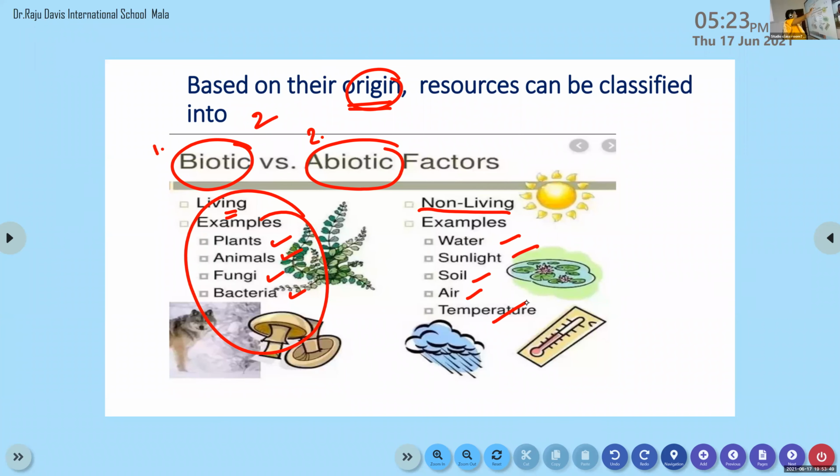So based upon their origin, resources can be classified into two: biotic and abiotic factors. Biotic means living things and abiotic means non-living things. Okay? Any doubt?